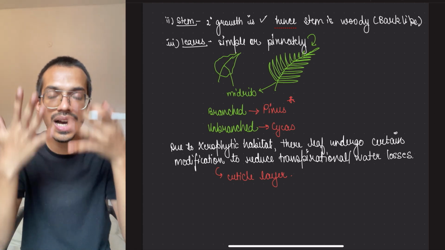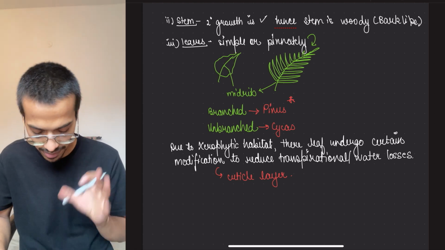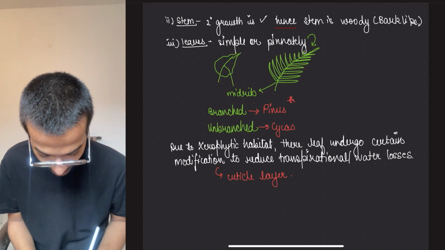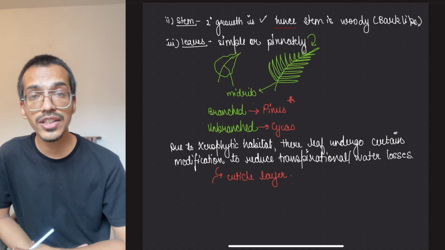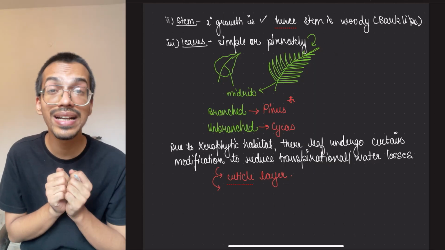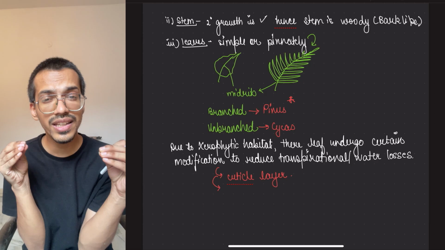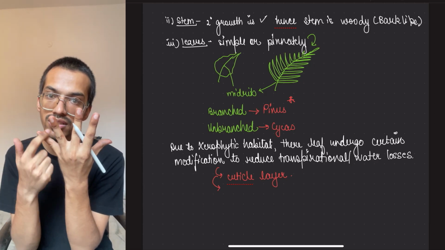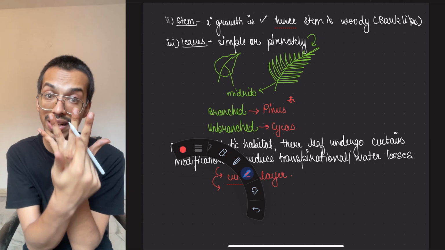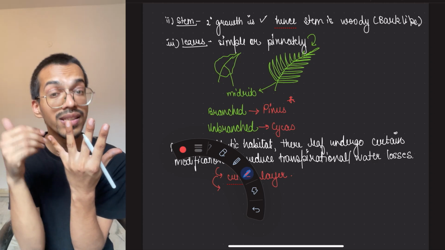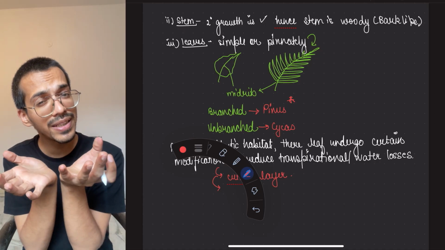It's a layer, it's a covering. Okay, so same thing over here. So the cuticle layer will protect against transpirational loss. What else does the plant need to do? Their leaves have to be needle-like. That's why pinnately leaf, because less surface area, because if this kind of leaf is there, there is more surface area and less space is present in their body. So stomata will be less, and less stomata means less opening.